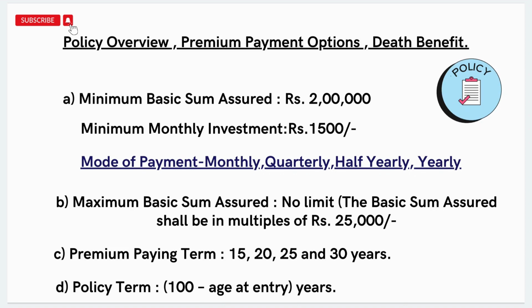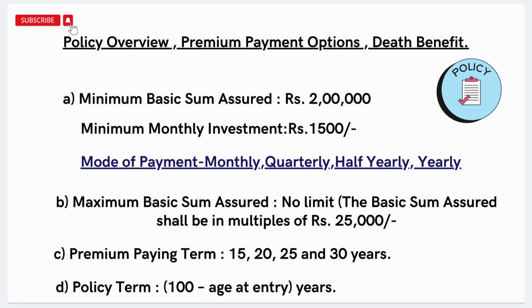We can obviously save this amount as it will help us in getting a tax-free guaranteed pension for lifetime. Also, the premium payment mode here is offered on monthly, quarterly, half yearly and yearly basis. So you can choose your flexibility to invest in this plan. What is the maximum basic sum assured? So the maximum basic sum assured has no limits, and you can get any amount of insurance or investment which you want to do in this plan.